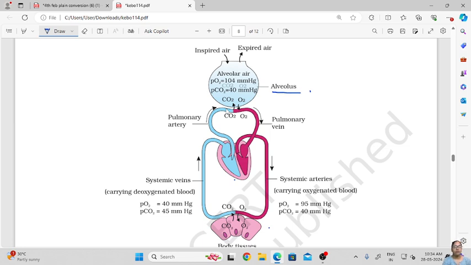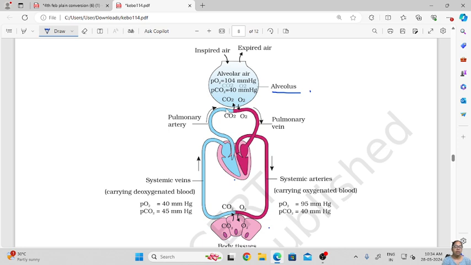This is the process of double circulation. From the body tissues, the carbon dioxide is taken to the heart through the veins.